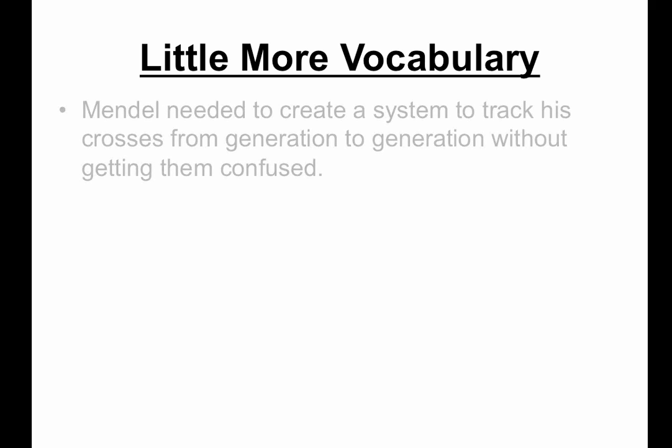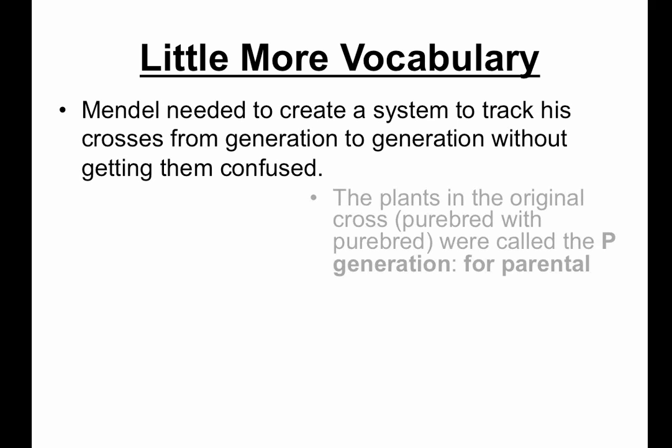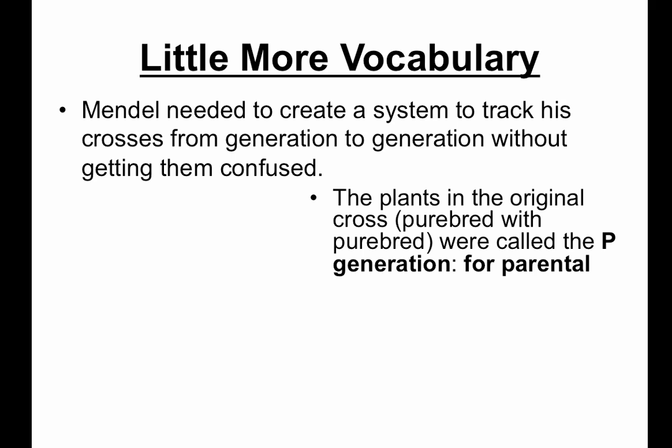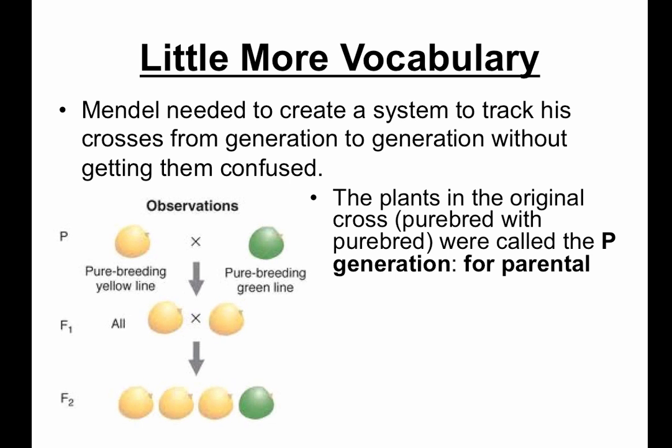Mendel needed to create a system to track his crosses from one generation to the next without getting them confused. The plants in the original cross, for example, a purebred crossing a purebred, is considered the P generation. On your vocabulary sheet, write down that the P generation always represents the parental generation. In this example,